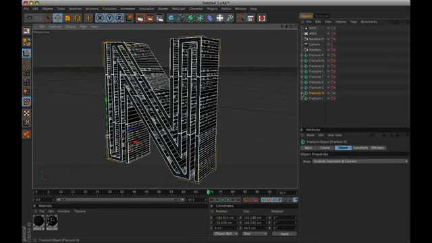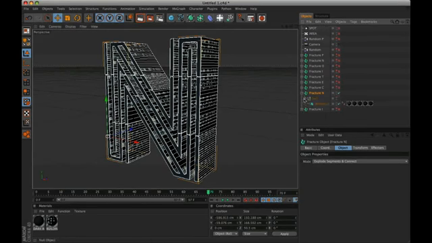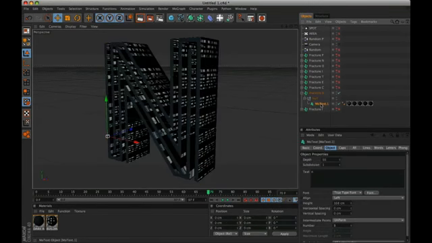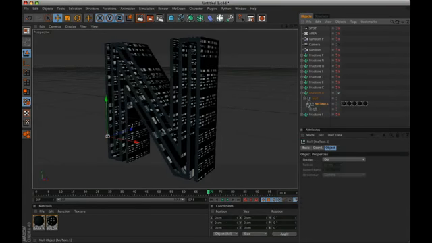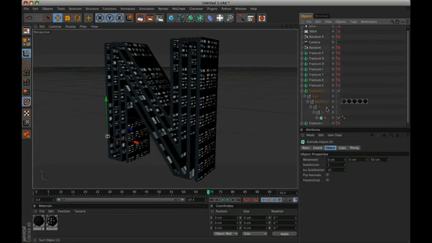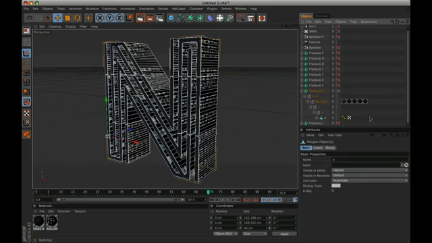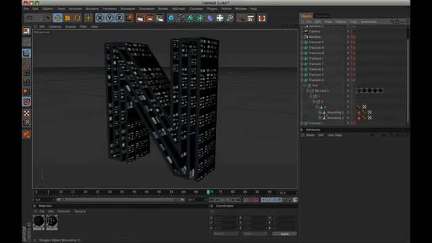To do this, we must first convert our N Modix layer into a polygonal object, pressing the C letter with the active layer, and then inside it pressing the C on the extrude layer. In this way, the conversion maintains the position of all textures included, and we can proceed.